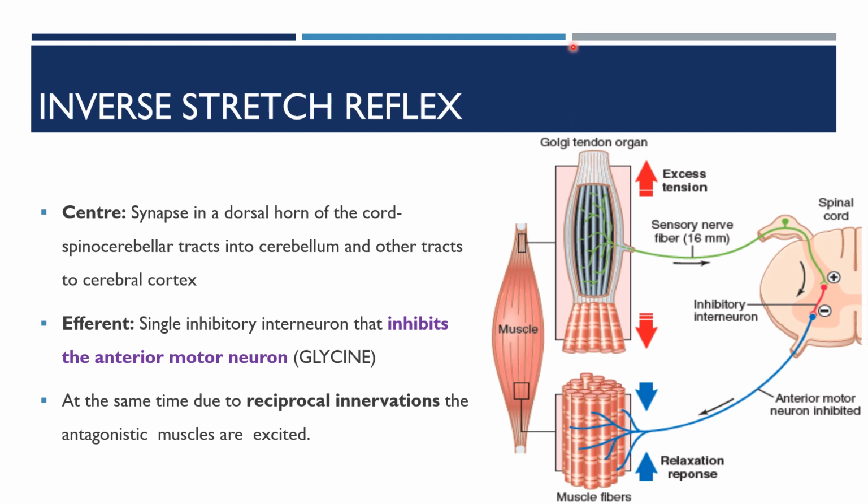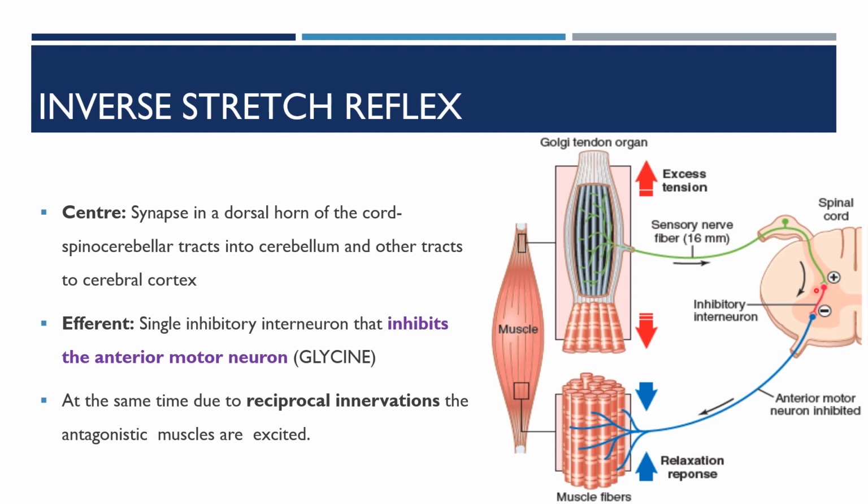So, in short, when there is excessive tension on the muscle, which stimulates the sensory receptors in the Golgi tendon organ, signals from the Golgi tendon organ get transmitted through the sensory afferent fibers that excite the inhibitory interneuron.